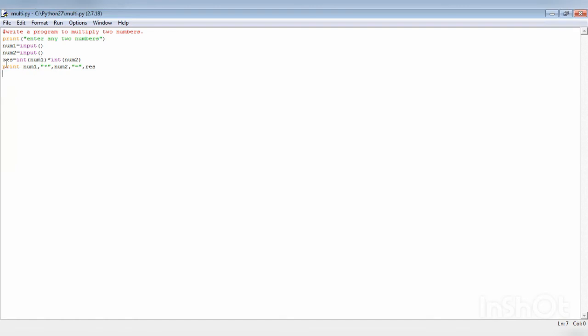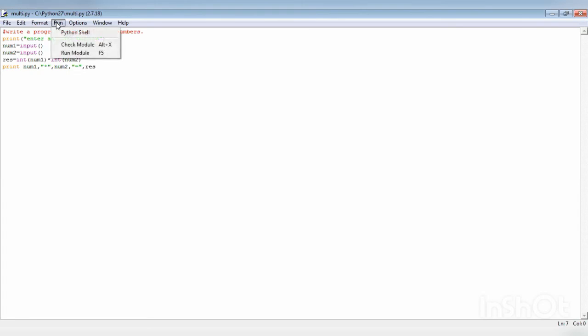So my dear students, please remember one thing. Whatever word, res, suppose you are writing here, or result you are writing here, this and this should be the same. You can write product, you can write a, anything you can write, but this and this word should be the same. If any difference is there, the output will not be calculated. Fine. Now let's see the output.